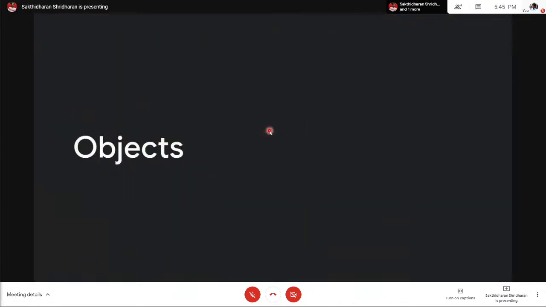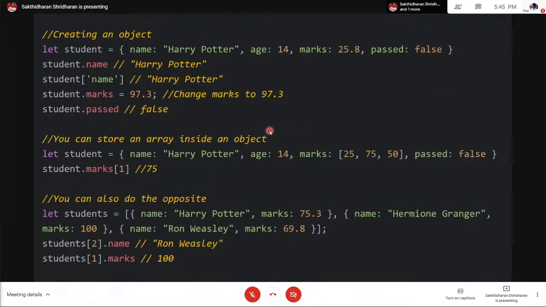So now we'll go for objects. Objects are kind of a weird thing here. Assume that you have multiple things, multiple variables, and you want to